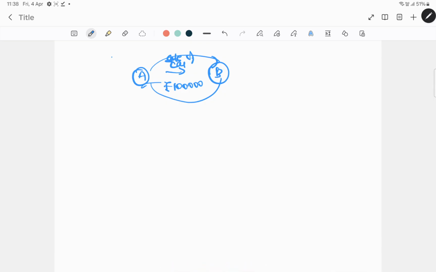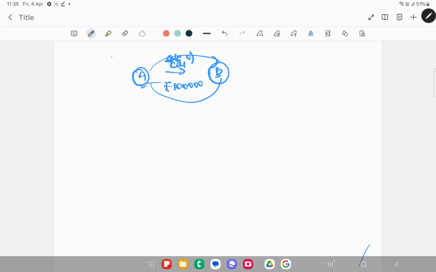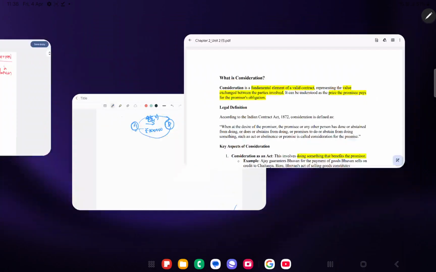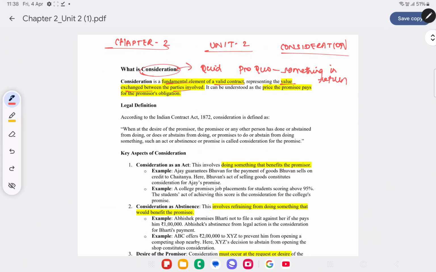For B, the car is a consideration. For A, the amount of 1 lakh is a consideration. So it need not be monetary. Consideration is basically something in return. It can be monetary or non-monetary as well. So it's a fundamental element and it's basically the value which is exchanged between the parties involved.